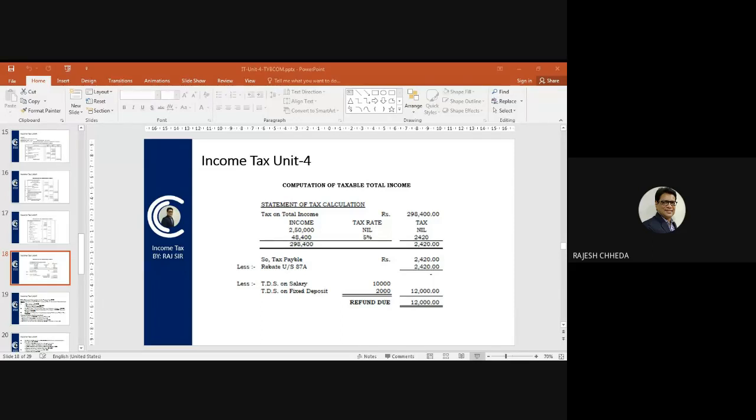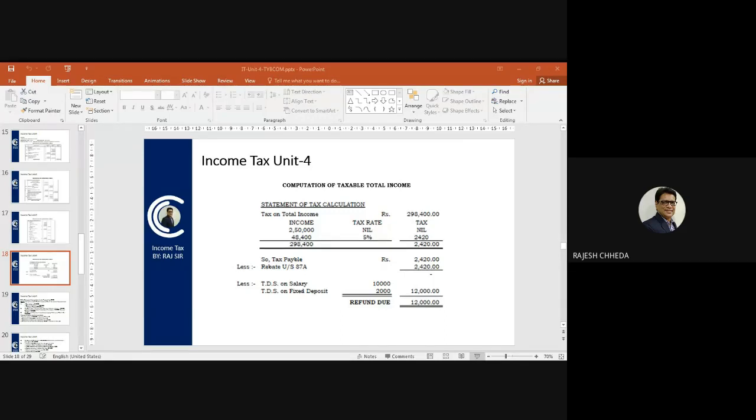But now I am explaining rebate under section 87A. Rebate under section 87A says that if your income is up to 5 lakhs, then the maximum rebate you can claim is 12,500.